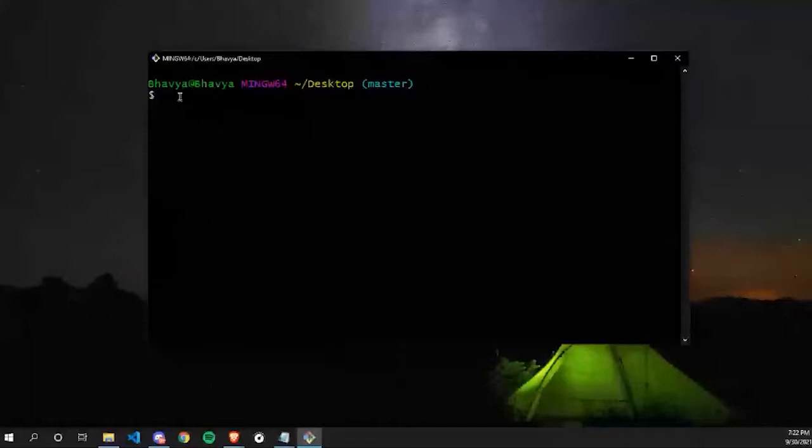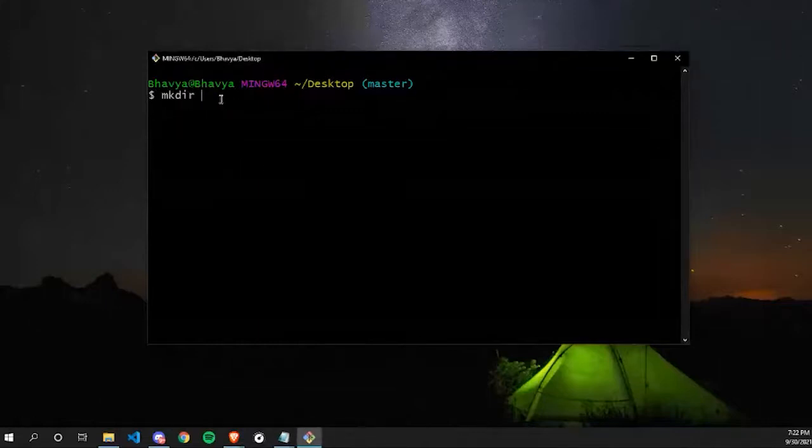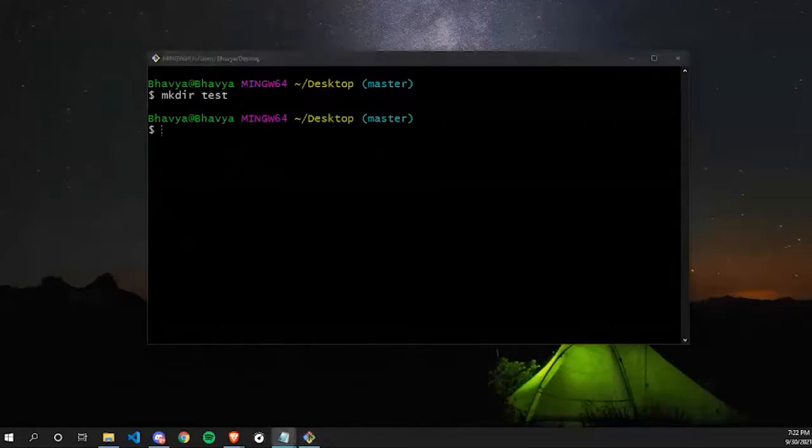So, okay, now let's create a first file. For that, there's a command called mkdir. It means make directory and followed by our folder name. Let's name a folder test. Okay. Now press enter. You can see on your desktop that there's a folder created by the name test.